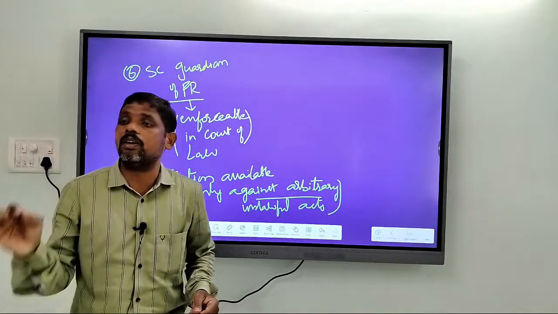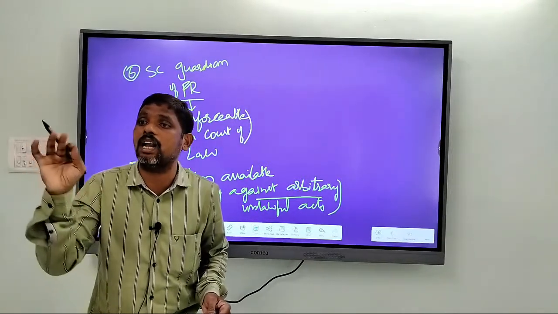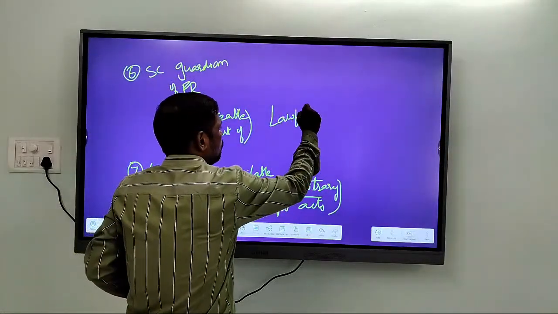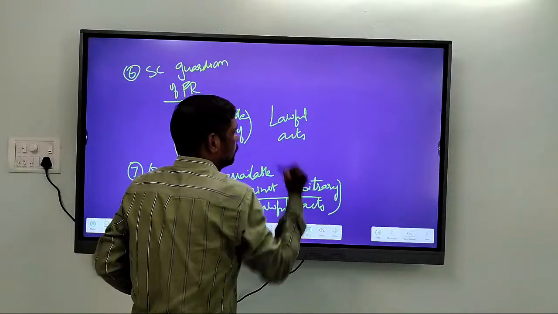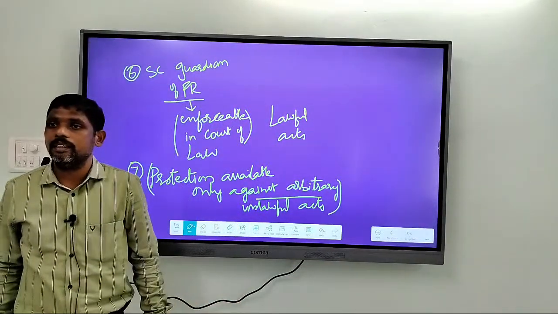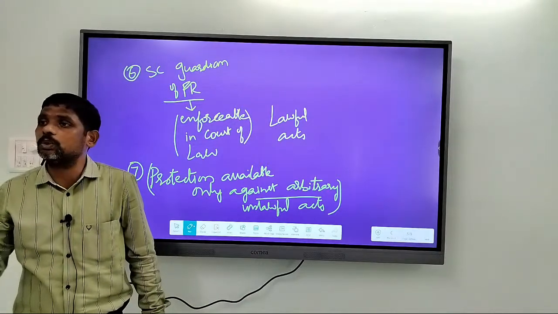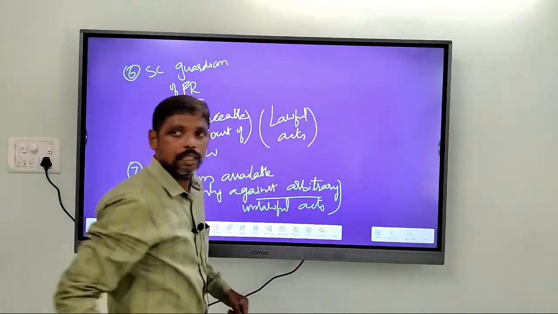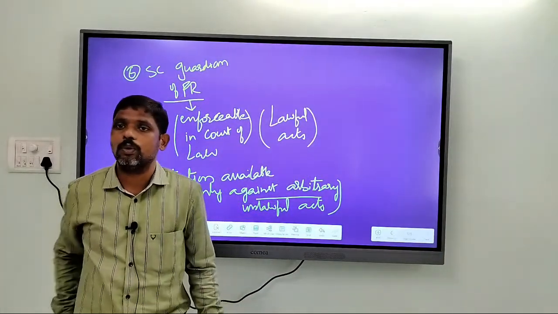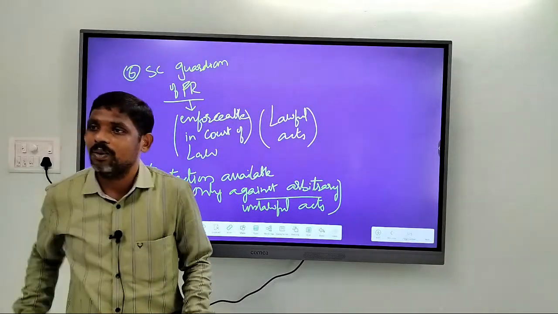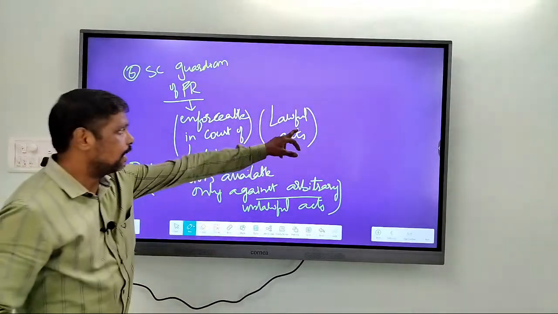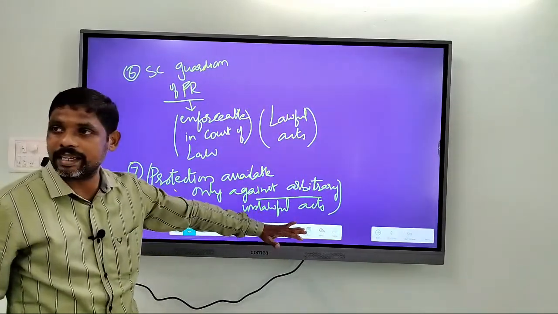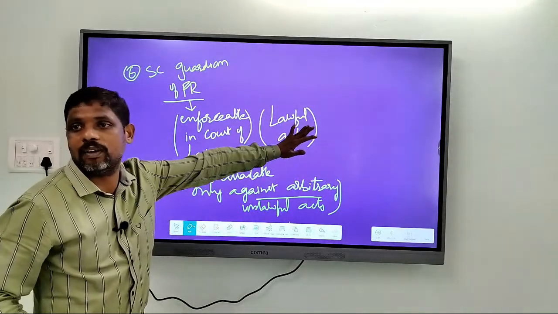Whenever the state acts lawfully, can these constitutional remedies be used against these lawful acts, yes or no? No. So always make a difference between lawful acts and unlawful acts. Protection is available against unlawful acts, but not for lawful acts.